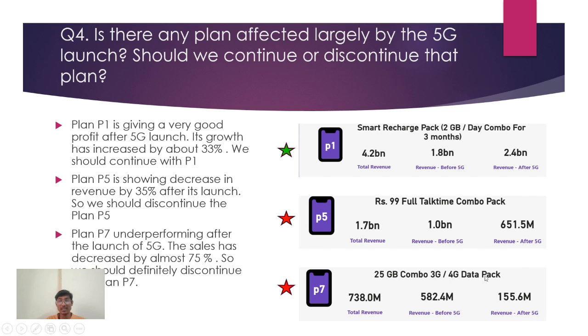You can see that after 5G launch the users of 3G and 4G have decreased, and that is why the revenue is very low. So we can discontinue these two plans, plan 5 and plan 7.